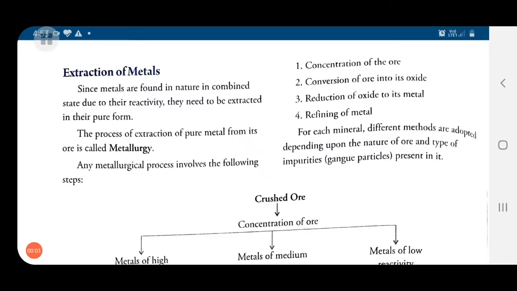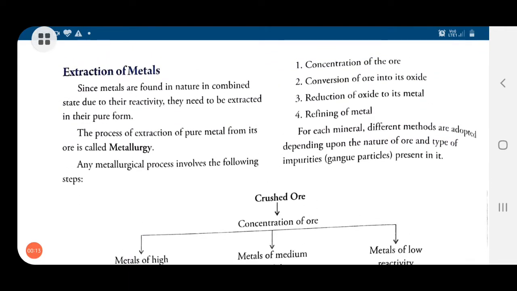So today I'm going to take the portion which has been deleted by the board for you, but it is important. This is from the chapter Metals and Non-metals, that is extraction of metal. You just listen to the topic so that you will have some knowledge about it when you go to the next class. So, extraction of metal.